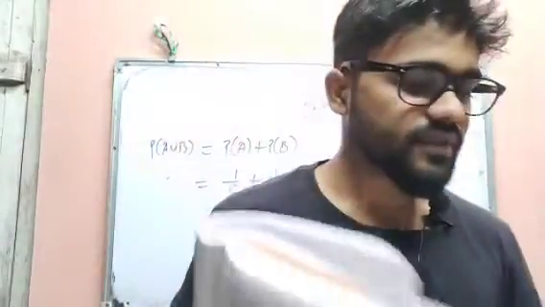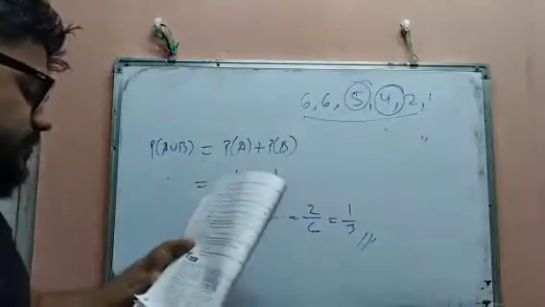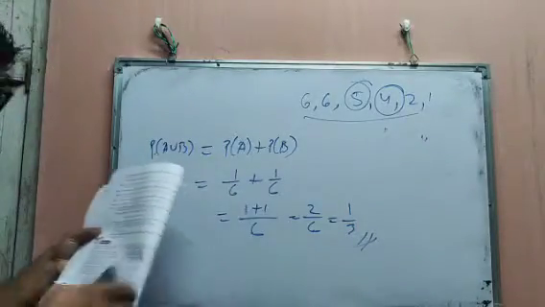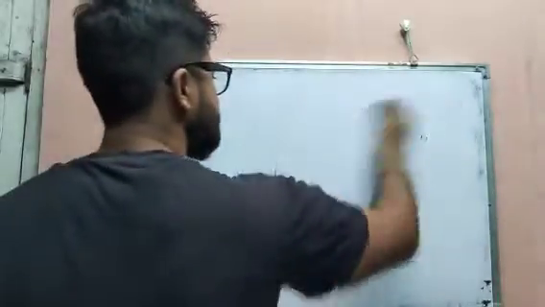Next, question number 4, which is very important. If two normal dice are thrown together, what is the probability of getting a sum of 4? This question is very important.